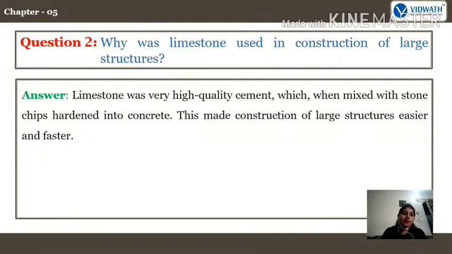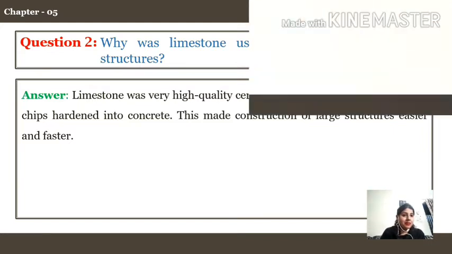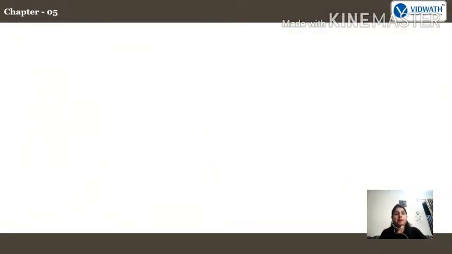Answer: limestone was very high quality cement which, when mixed with stone chips, hardened into concrete. This made construction of large structures easier and faster. Clear? Now, let us learn how their temples, mosques, and tanks were built. In this we are just going to see how that was constructed, the temples, mosques and the tanks, okay?